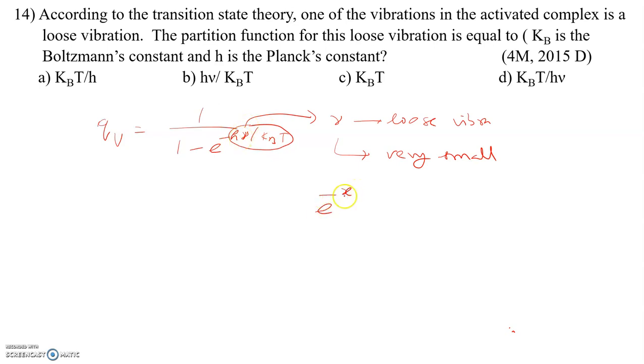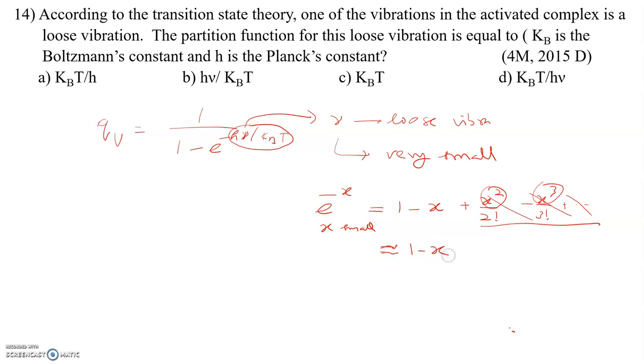Now if x is small, then what is the expansion for e power minus x? 1 minus x plus x square by 2 factorial minus x cube by 3 factorial, like that it goes. If x is very small, then higher power terms, square term, cube term, become negligible. So this is approximately equal to 1 minus x.